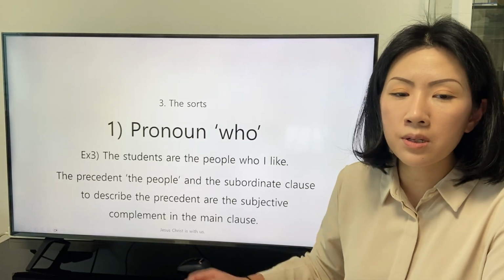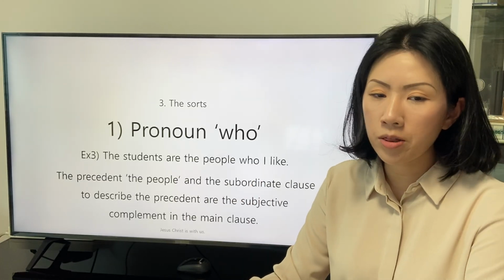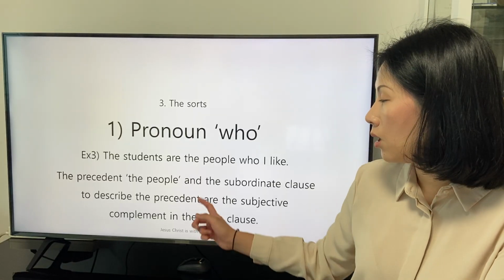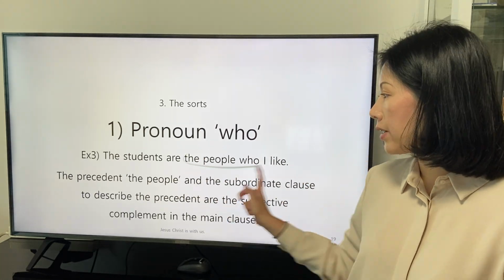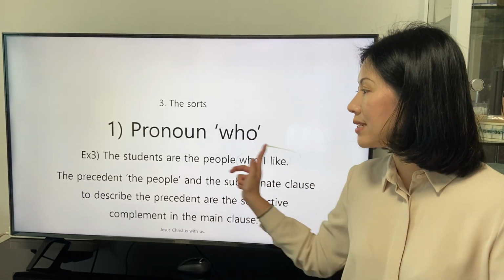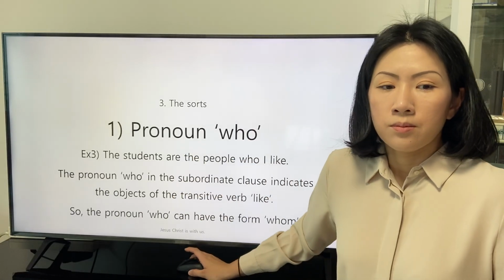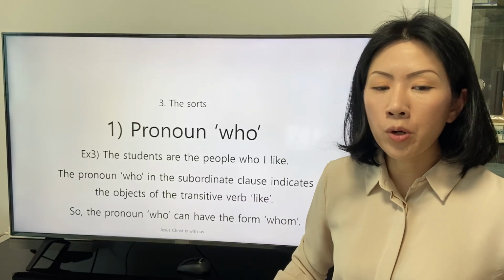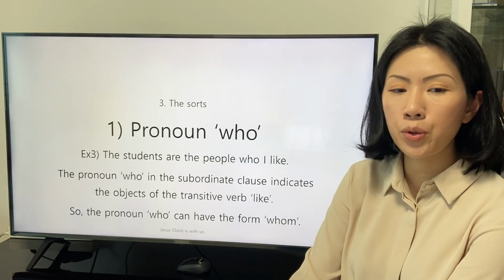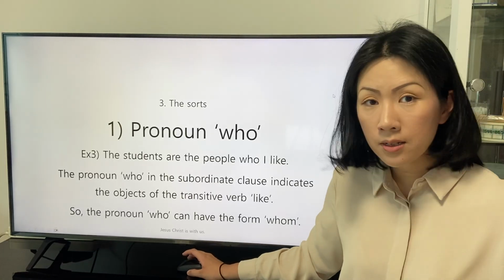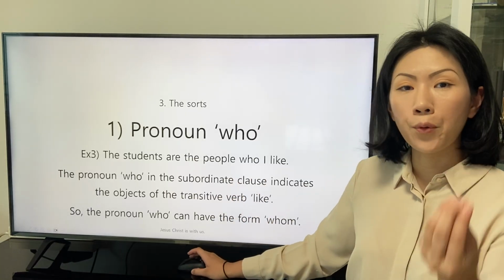The precedent, the people, and the subordinate clause who are like to describe the precedent or the subjective complement in the main clause. So we can have the perspective to integrate the precedent and the subordinate clause as the subjective complement of the main clause. The pronoun who in the subordinate clause indicates the object of the transitive verb like. So the pronoun who can have the form whom, but I did not clarify the role of the pronoun who in the subordinate clause with the form whom.